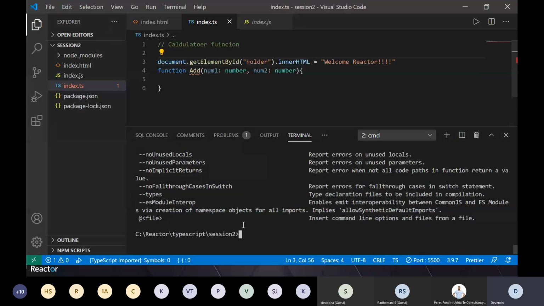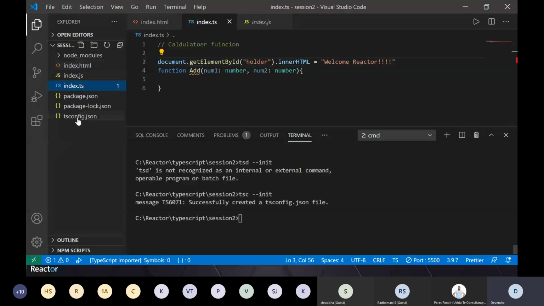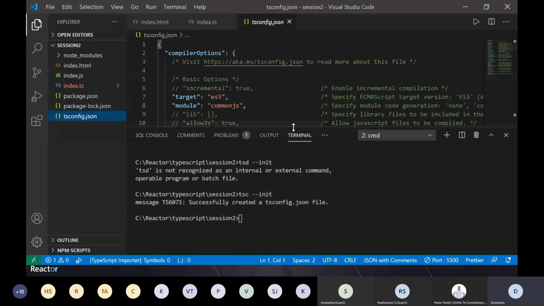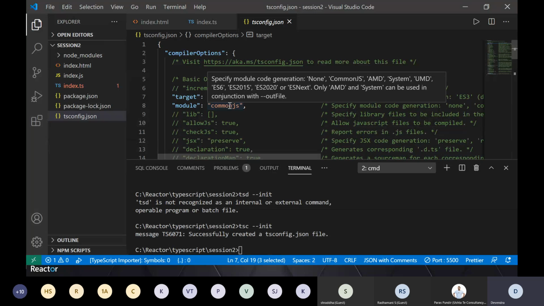Another important thing which comes into picture, and I'll try to hurry up a little bit, is that you will say tsc --init. Now what is it going to do? See here, there is no file tsconfig.json. Once you run this command, it will add a file with the name tsconfig.json. It will have all the parameters which are required during my compile time operation, right? If you remember, I showed you initially that I can change the target version of my JavaScript, and accordingly my JavaScript will be generated.